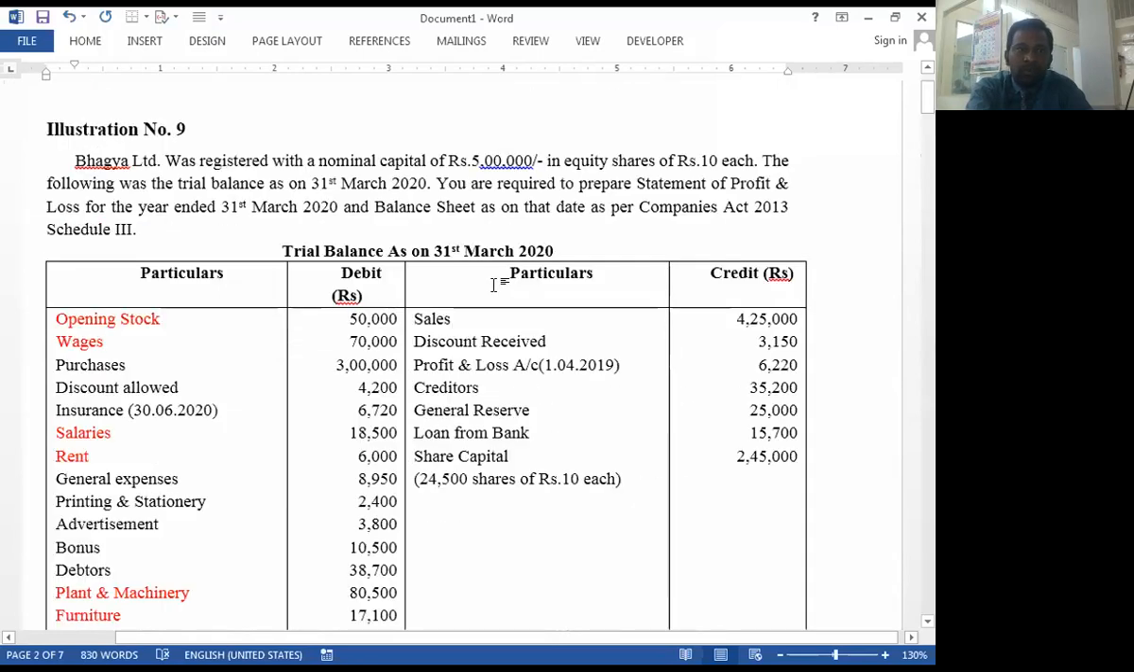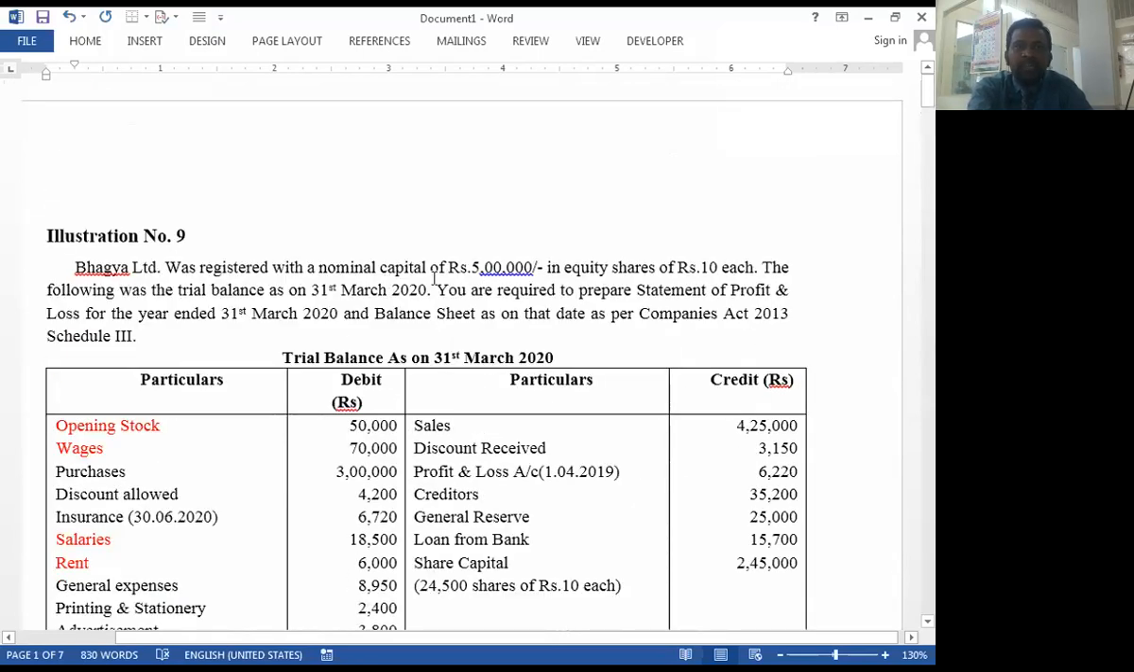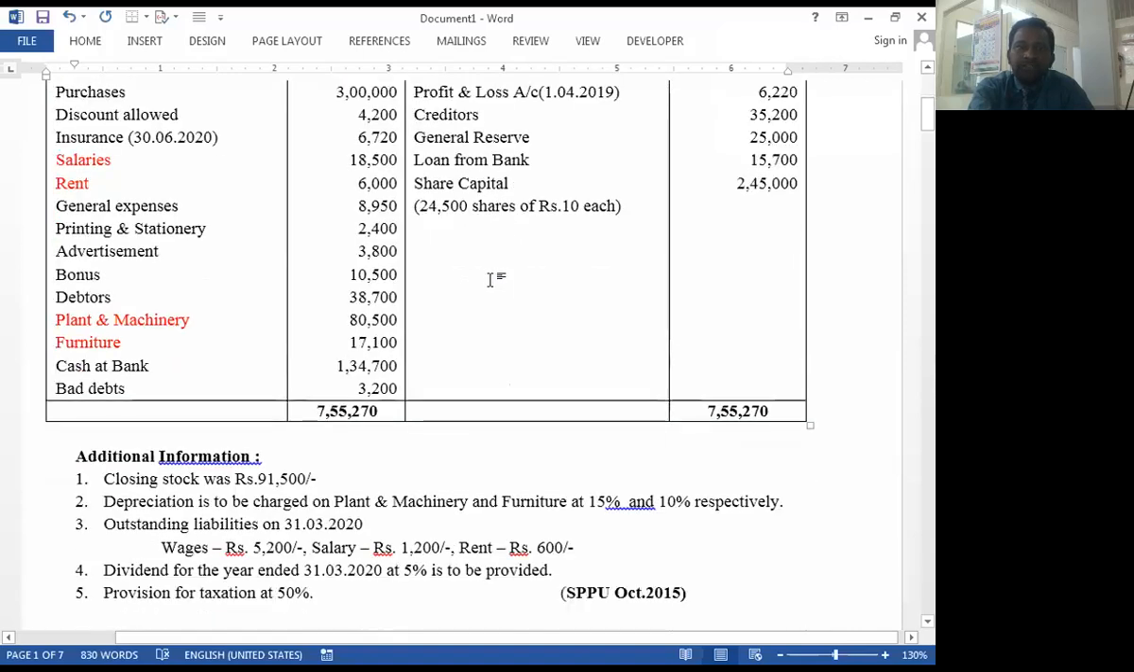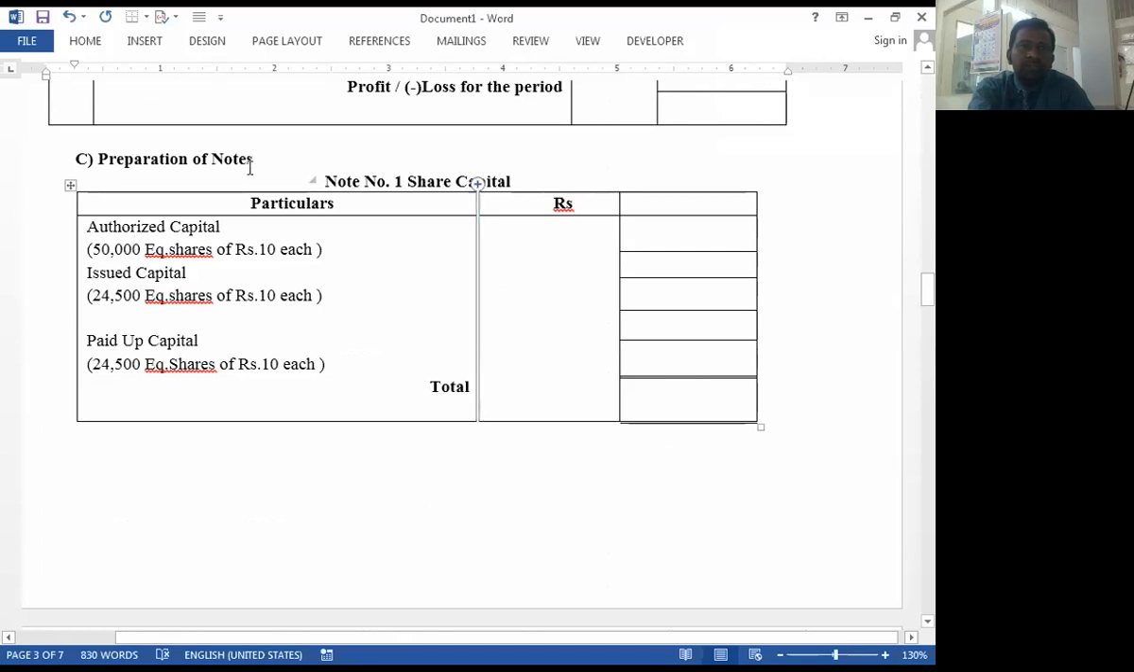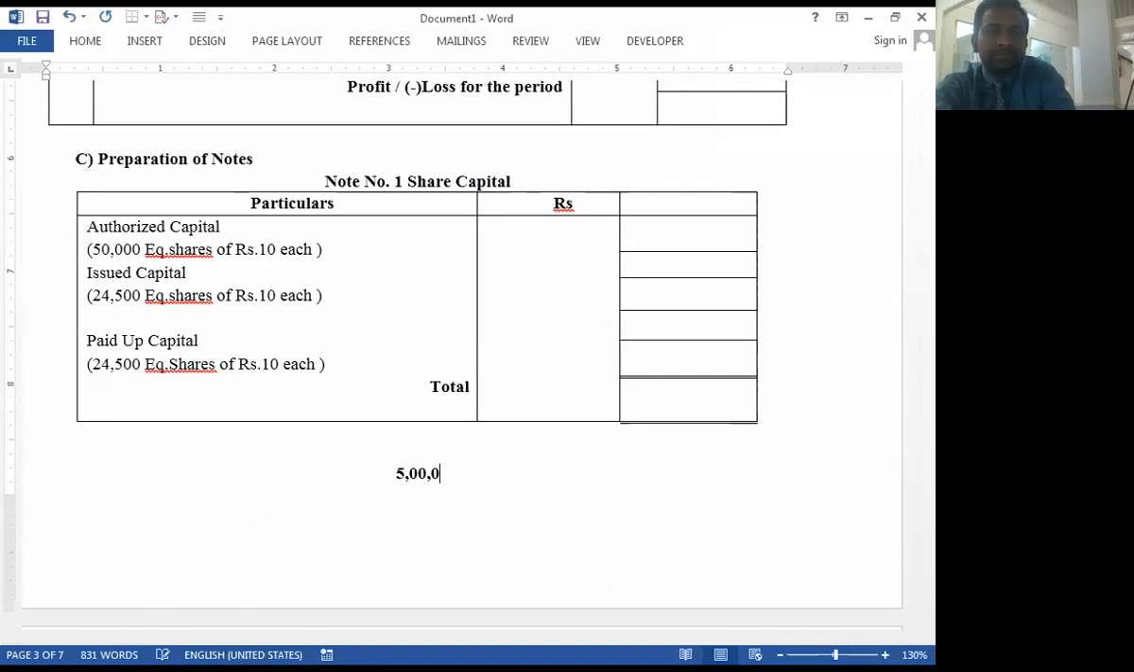Bhagya Limited was registered with a nominal capital. Nominal capital means it is authorized capital of rupees 5 lakhs in equity shares of rupees 10 each. So authorized capital is recorded in Note number 1, share capital, authorized capital. The total amount of capital is 5 lakhs and the value of one share is 10. So 5 lakhs divided by 10 is 50,000. So the total number of authorized shares is 50,000.